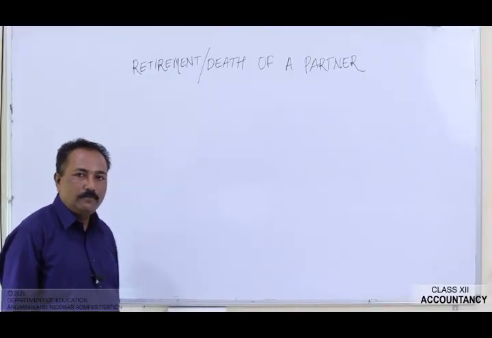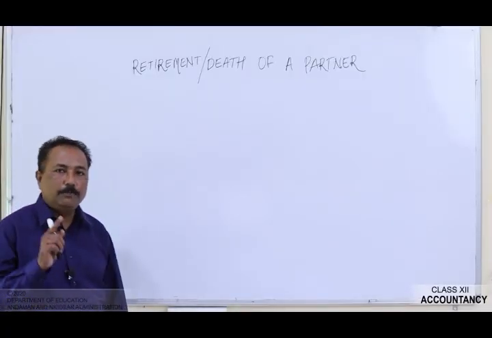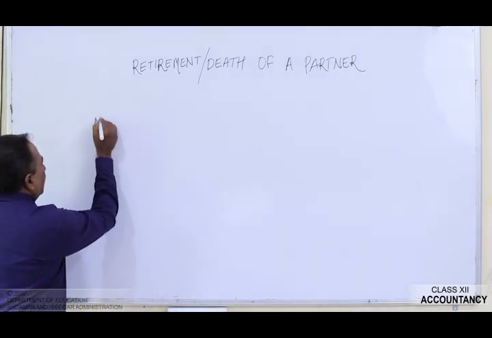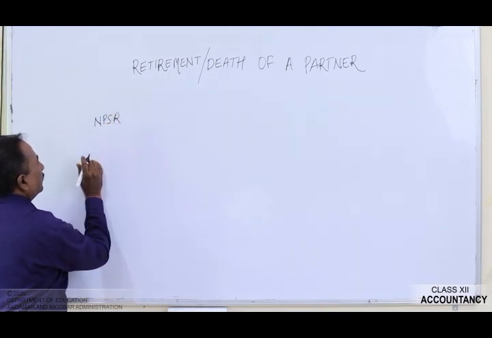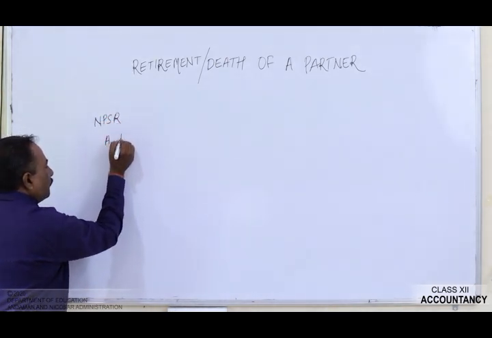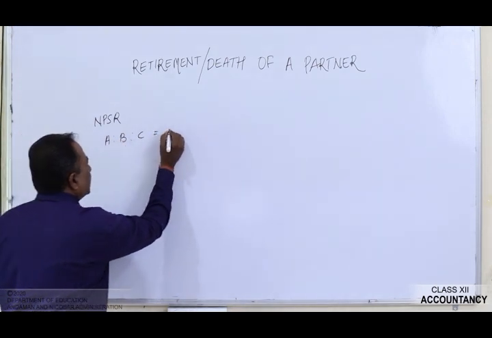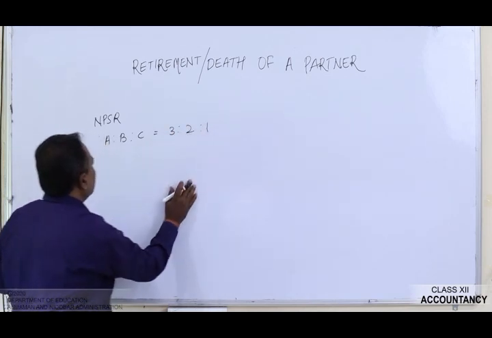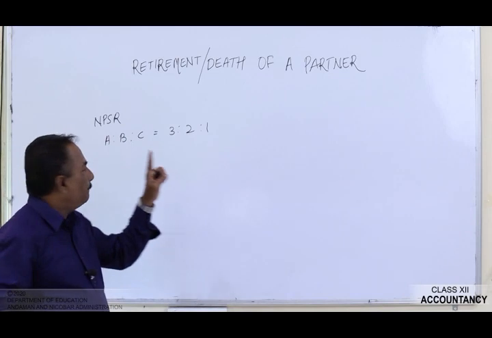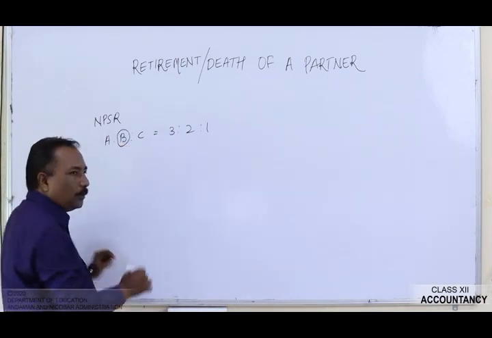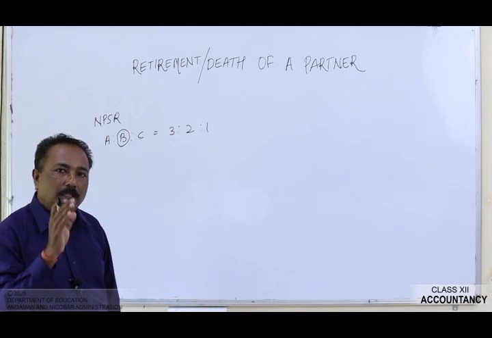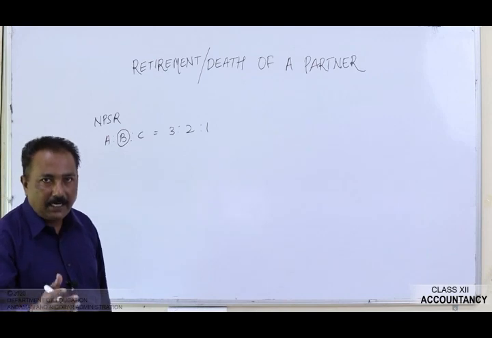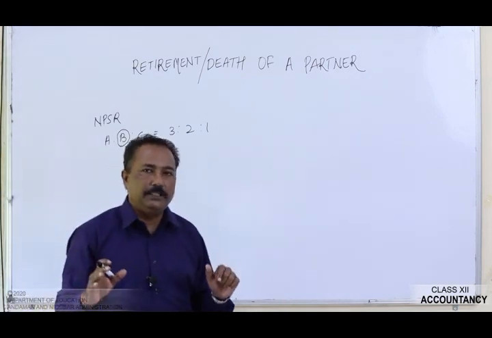Now let's see how to solve this question. First we will calculate the new profit sharing ratio and then we will calculate the gaining ratio. Now, new profit sharing ratio. The old profit sharing ratio of A, B and C is given to you as 3:2:1. From the partnership business, B retires. Now, no other information relating to the new profit sharing ratio, that is, how the continuing partners are going to share further, is given to you in the question.